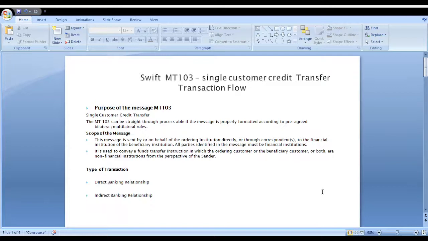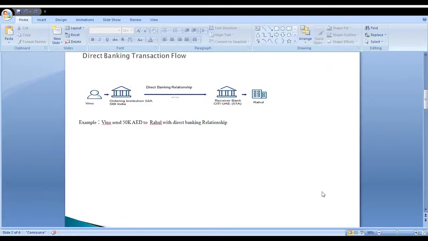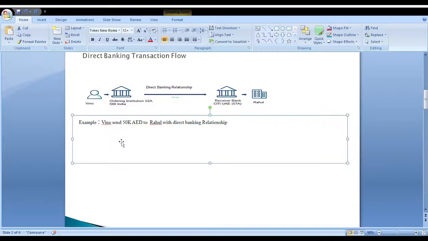Two types of transaction happen in MT103: direct banking relationship transaction and indirect banking relationship transaction. In a direct banking relationship transaction, the ordering institution and the beneficiary institution, both banks, have a direct relationship. No correspondent is involved in this kind of transaction. Take this example: Vinod sent 15k AED to Rahul with a direct banking relationship.